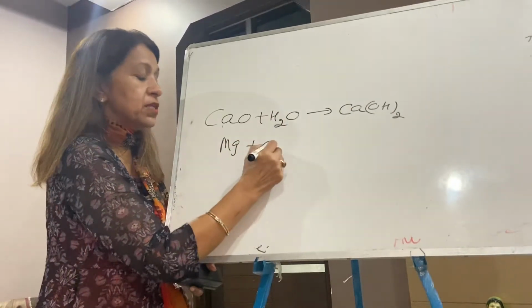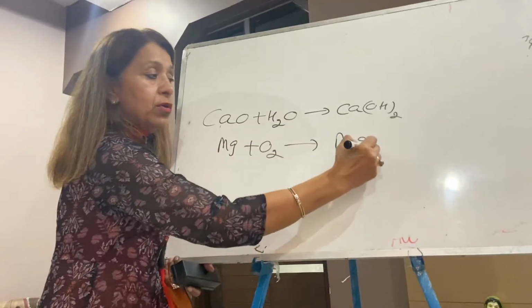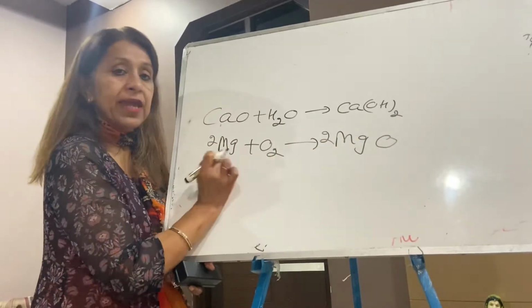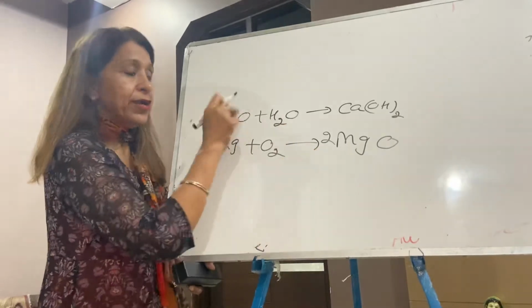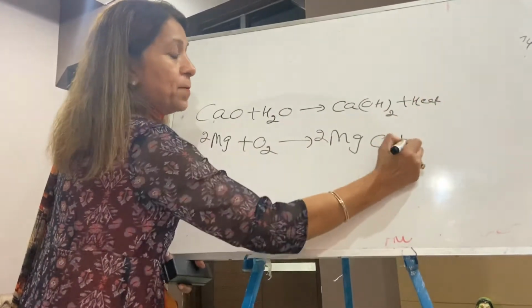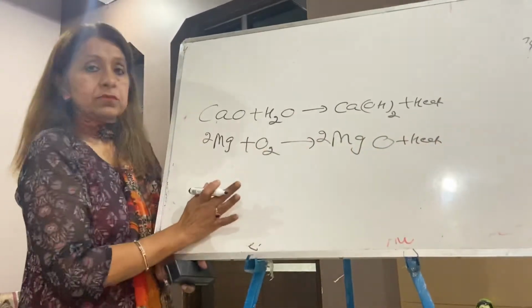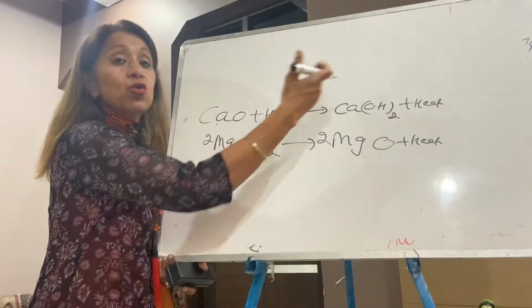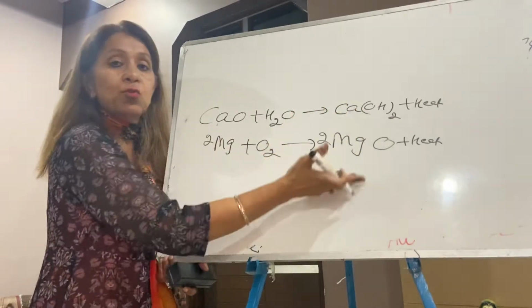Magnesium plus oxygen gives MgO. It's again a combination reaction, elements join, A plus B gives AB. And during this combination reaction, heat is released. Either elements combine or compounds combine to give a new compound. Old bonds break and new bonds form.